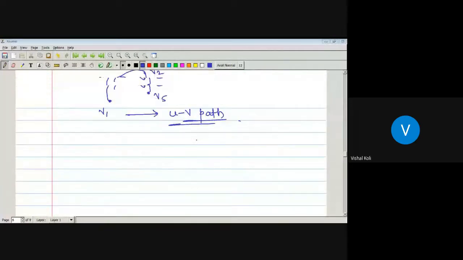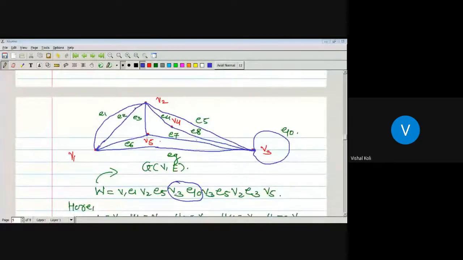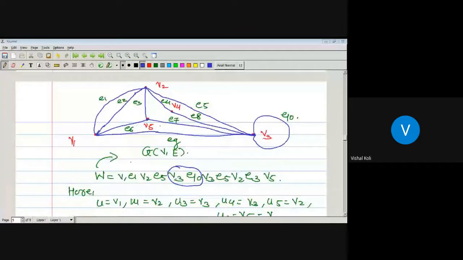Okay, and instead of this, suppose there is a walk W, which is nothing but V1, E2, V2, E4, V4, E8 and V3. This one is a walk. Now tell me what is a UV path. This one is U and this one is V.